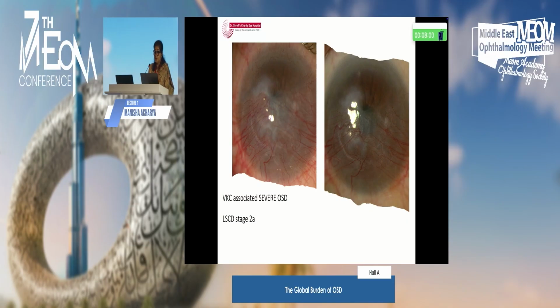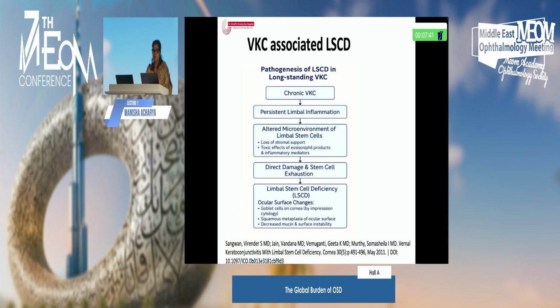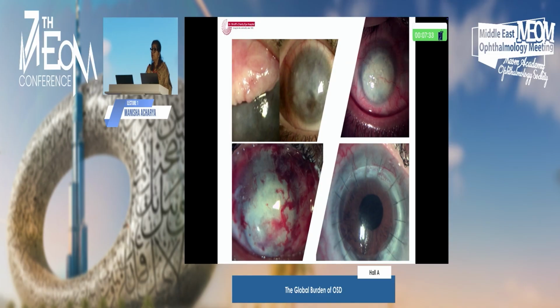This was one of the cases wherein the patient had a VKC and developed severe ocular surface disease. And we know long-standing VKC can lead to LSCD because of loss of palisades of Vogt and Bowman membrane damage, and it may cause an associated corneal ectasia as well. This was one of the papers which very beautifully elicits the pathogenesis of LSCD in long-standing VKC. And this is one of the series. I have Dr. Sangwan here; I've borrowed this from him and thank him for that. And this is severe VKC, which led to limbal stem cell deficiency, leading to a slit, and later on keratoplasty was done for this patient.